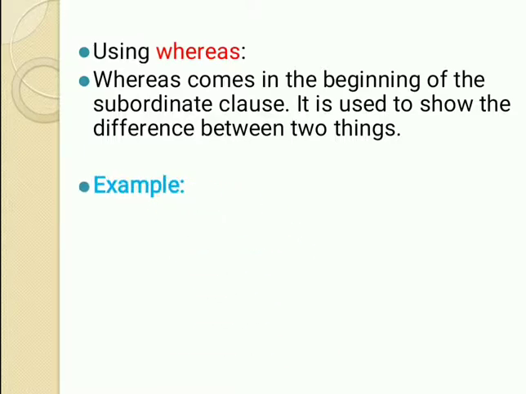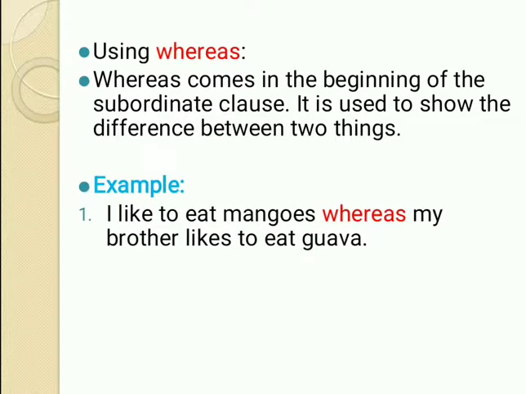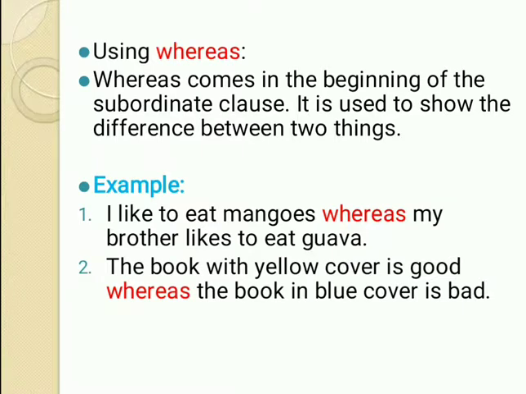Let's understand it with the help of an example. I like to eat mangoes, whereas my brother likes to eat guava. So here we are showing the difference between the likeness of two people. Another example is, the book with yellow cover is good, whereas the book in blue cover is bad. So here you have to keep one point in mind, that it is used to show the difference between any two different types of things.